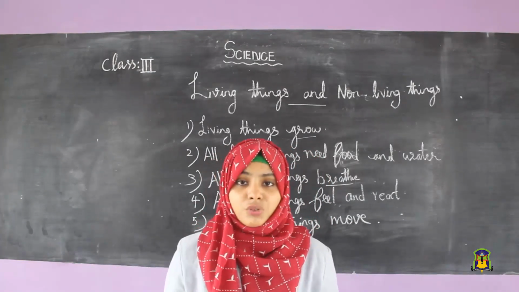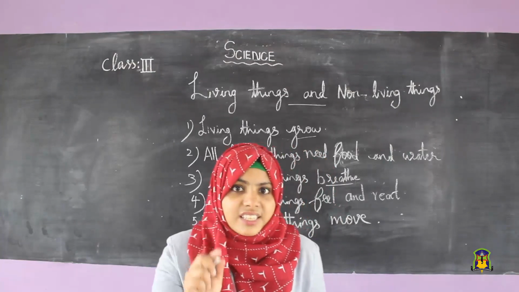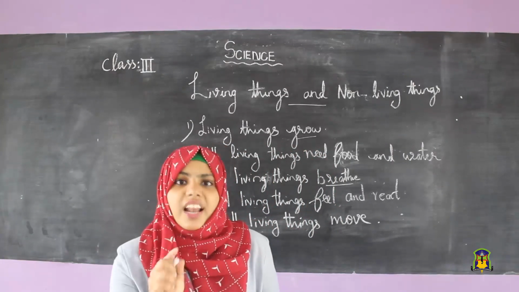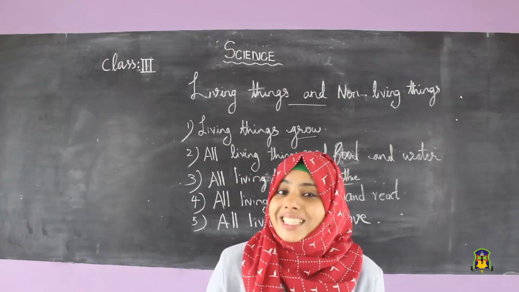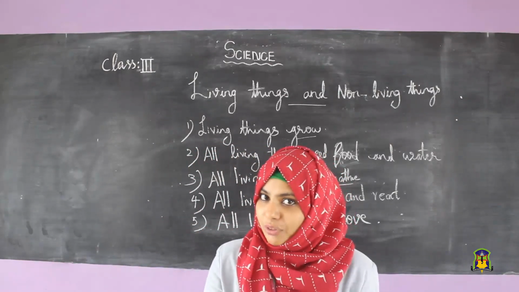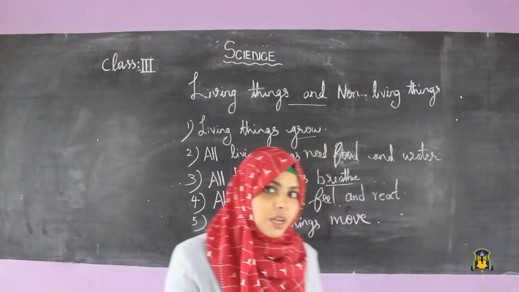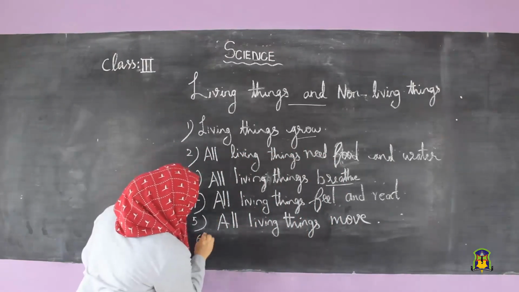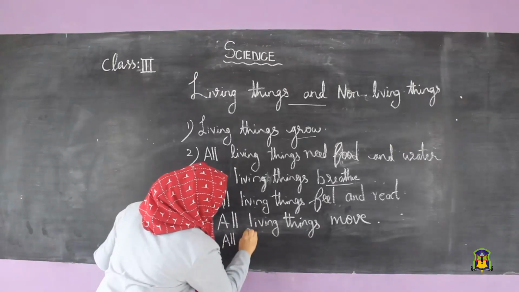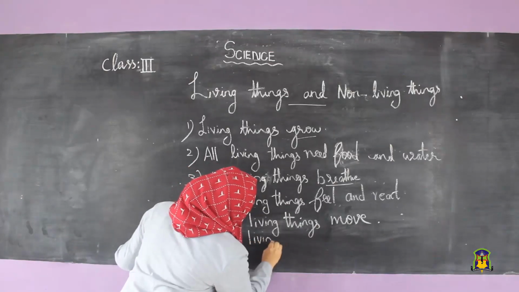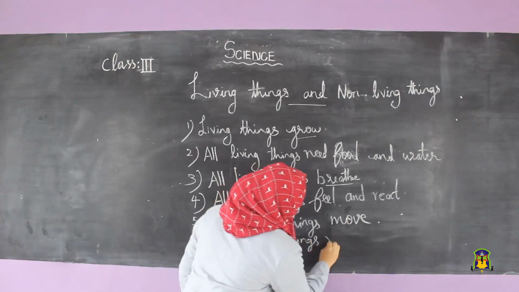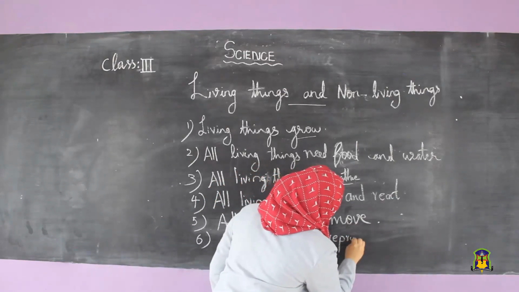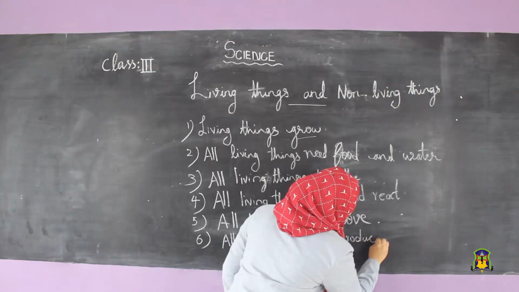Today we are going to study the sixth special thing of living things.